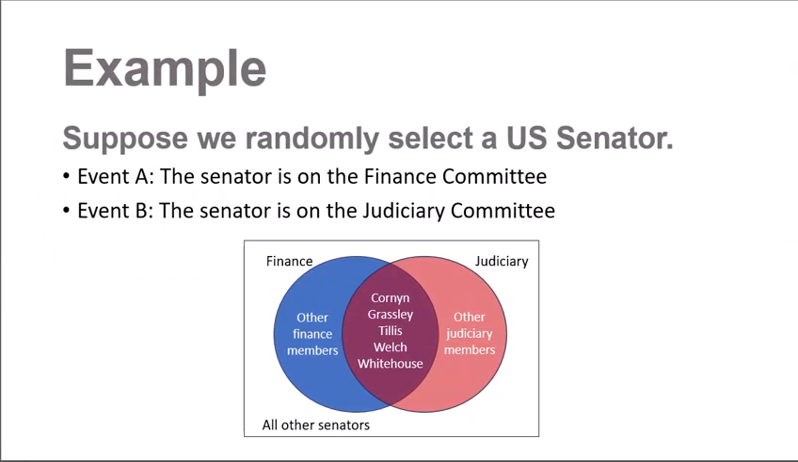In contrast, suppose we had a different set of events. Our first event A is the senator that we randomly select is on the Finance Committee. So there are a group of people on the Finance Committee. Those would be within the finance circle in my Venn diagram. And event B, the senator that we select is on the Judiciary Committee. So the Judiciary Committee has another selection of senators. And at this time, October 2025, there are actually 5 U.S. senators that sit on both committees.